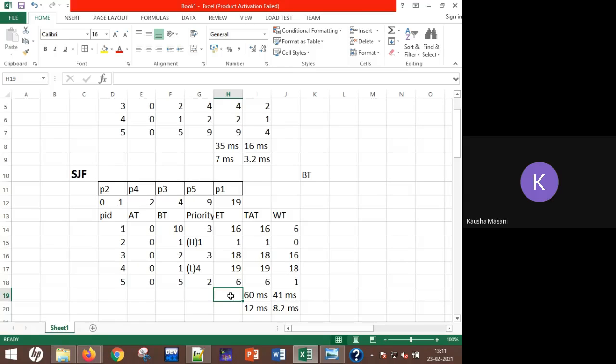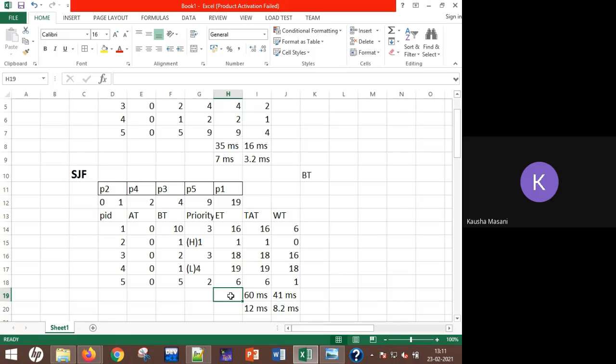Look at the time quantum, 1. So 3. Take this P3 back. So P3 is now 1. Who is the next first in line? P4, its burst is 1. So 4. P4 is now 0. You can remove it. Now it is P5.